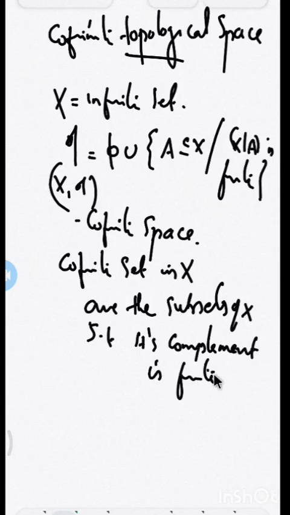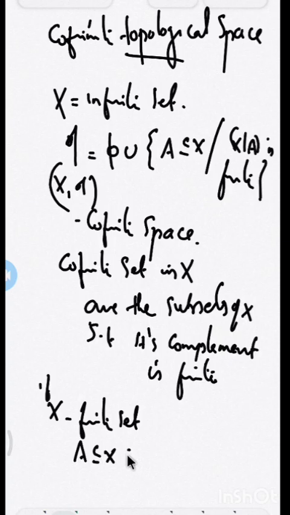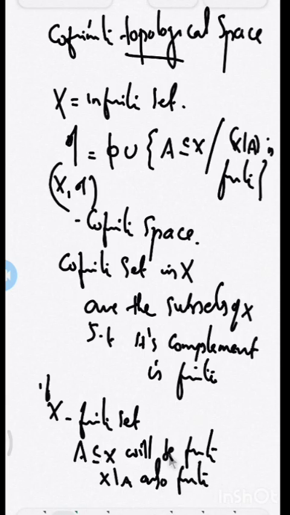Complement is finite. Okay. Now, what is the advantage of taking X as an infinite set to define this cofinite topology? Suppose that if X is a finite set, then any subset of X is always finite, right? A subset of X will be finite, and its complement X minus A is also finite for every A. Therefore, every subset will be a cofinite set. Then there is no point in taking only cofinite subsets to make a topology. That's why we are taking an infinite set to define a cofinite space.